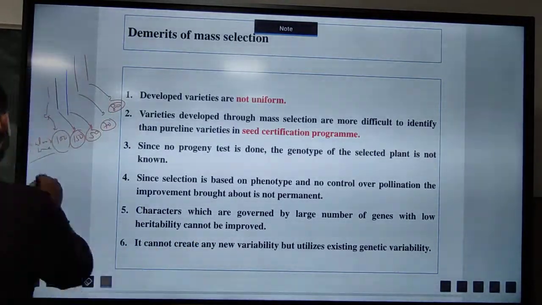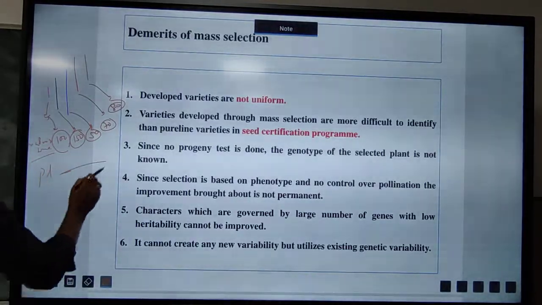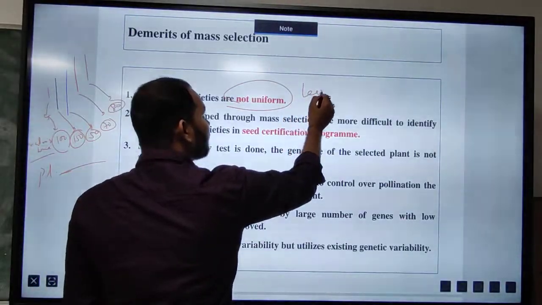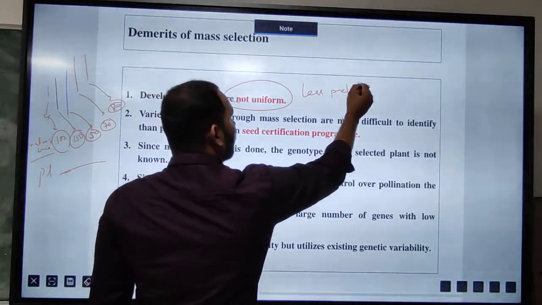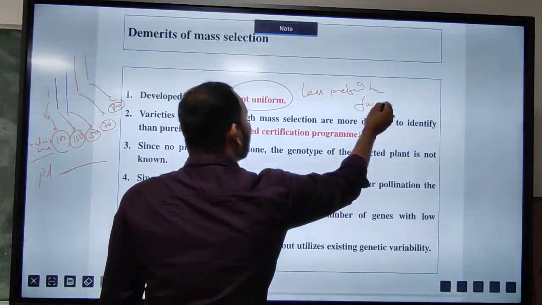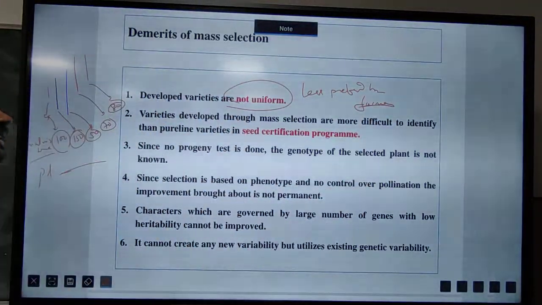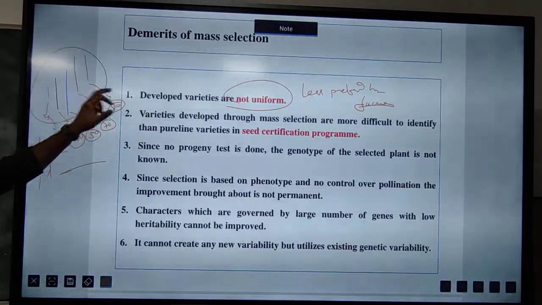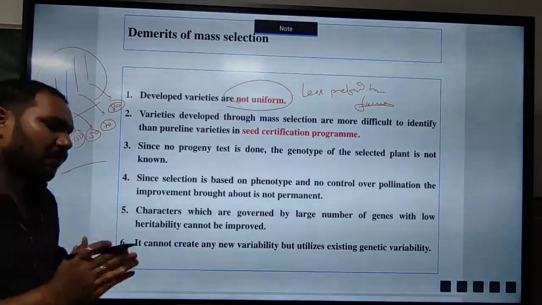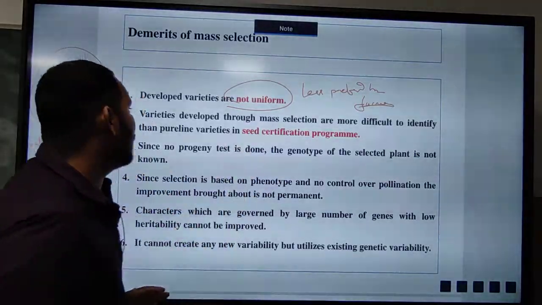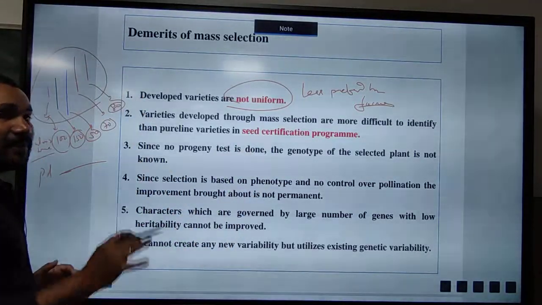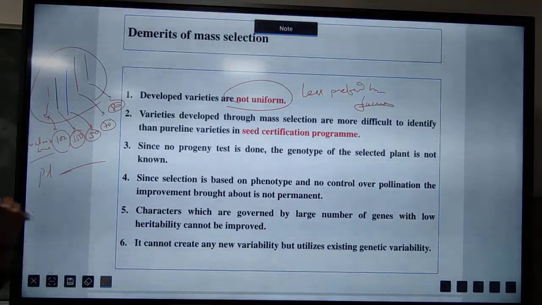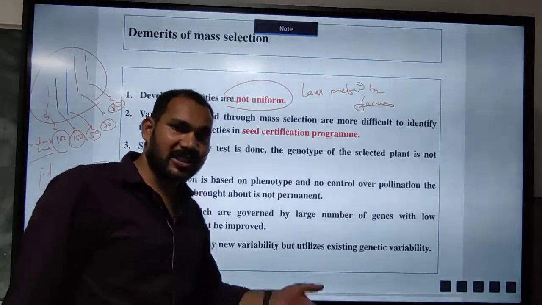As well as, if we see the plant height, as these are not uniform, these are also less preferred by the farmer, because the farmer always wants uniform plants. So mass selected varieties are less preferred by farmers. Mass selection is generally done for the purification of varieties, whereas pure line selection is used for commercial purposes.